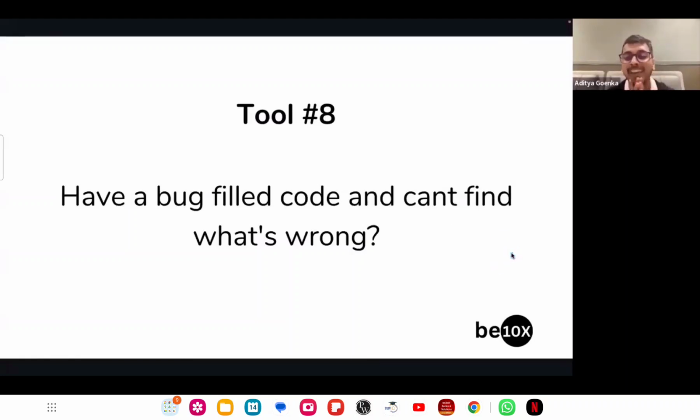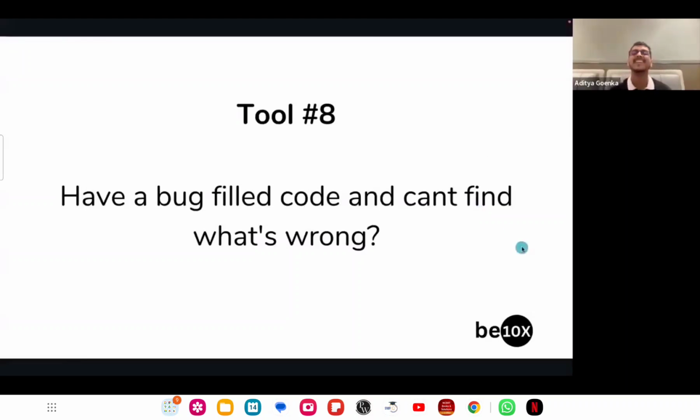What if I tell you that I can show you a method via which you can identify bugs in code with the help of AI in a matter of seconds? Will that be interesting? Type in interesting in the chat box if that will be very interesting to you.